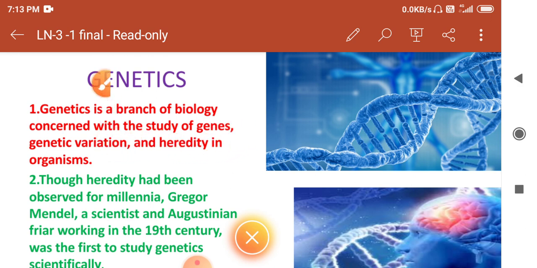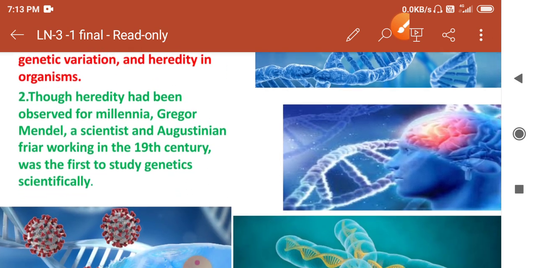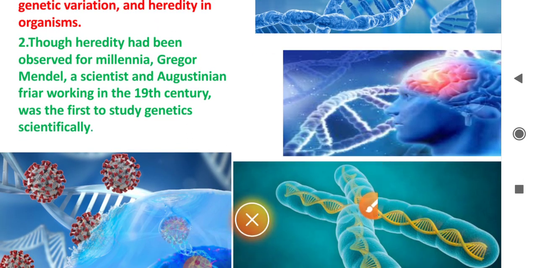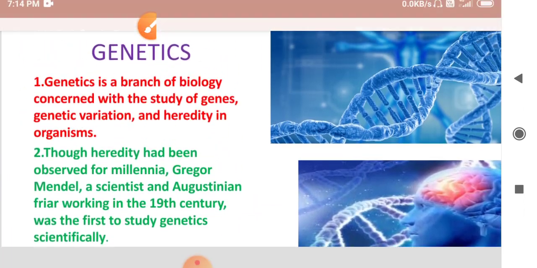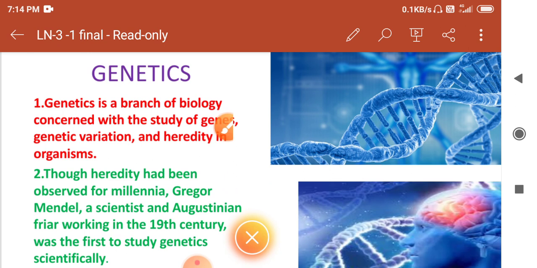So this process is called genetics. You see the DNA structure, and another one is chromosomes, and the coronavirus is also studied under the branch of genetics. So genetics, the branch of biology, is the study of genes, variation of genes and heredity of an organism.